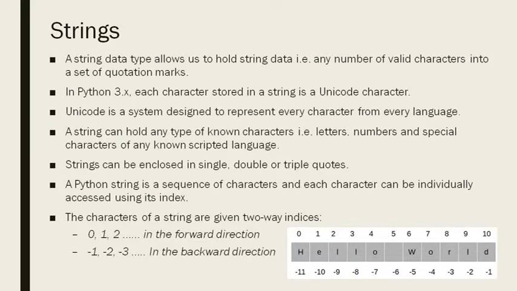So there are two types of indexing. One is called forward indexing, another is called backward indexing. The forward indexing starts from 0, 1, 2, 3 and so on, whereas the backward indexing starts from -1, -2 and so on. So there are two types of indexing in any sequence data type. The sequence data types are strings, list and tuple. So here there are two types of indexing, forward indexing and backward indexing.